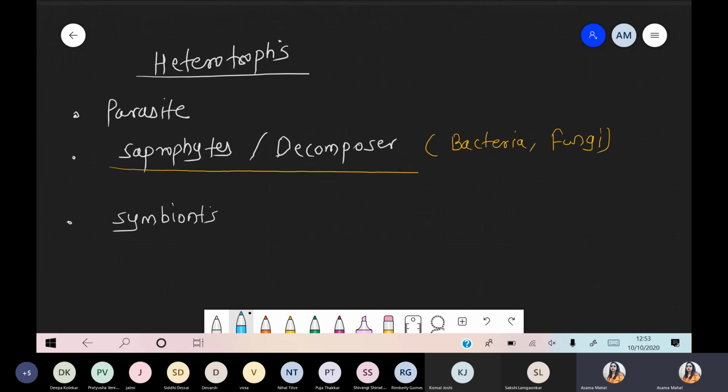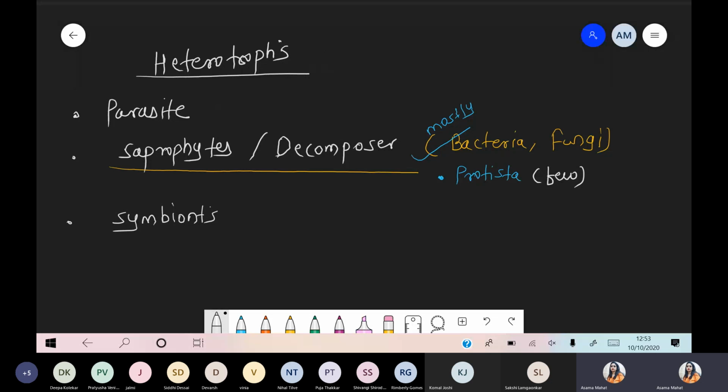So mostly these are the two examples included in this condition. Mostly these are saprophytic as well as decomposers. But in kingdom Protista, we also discussed some Protista that act as saprophytes, they act as decomposers, but these are very few examples. Okay, so is there any question?